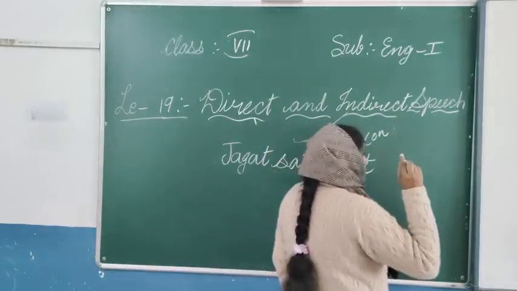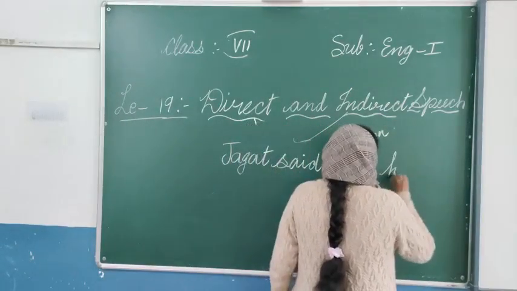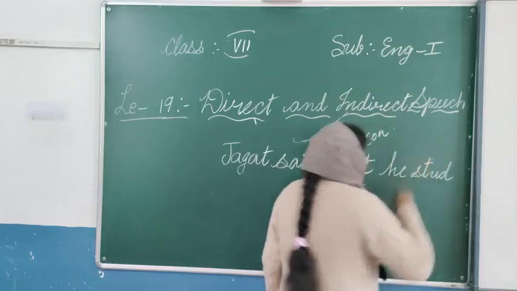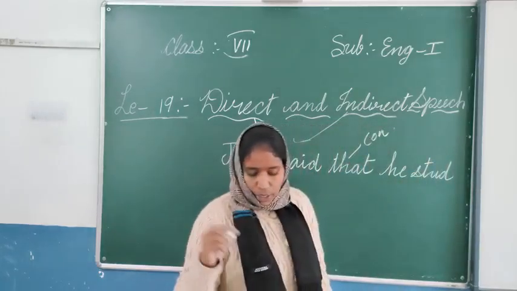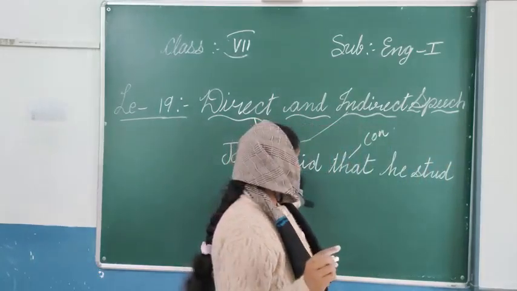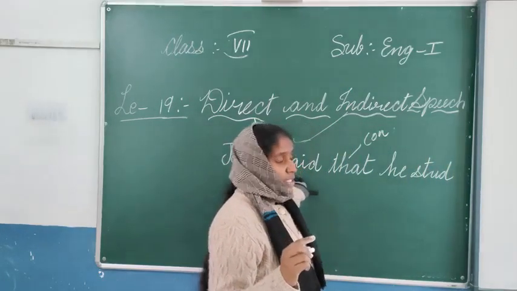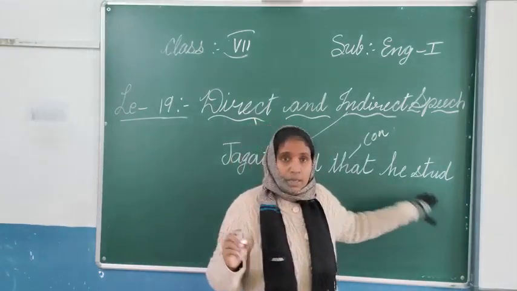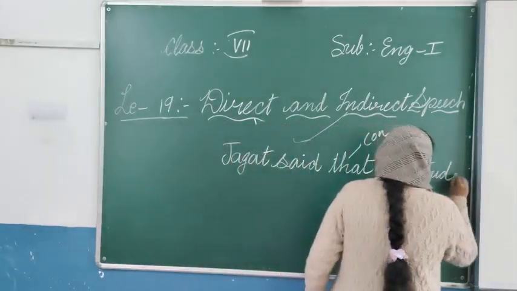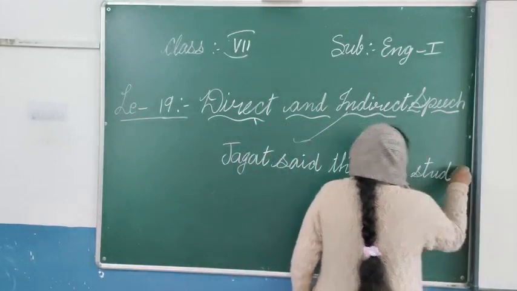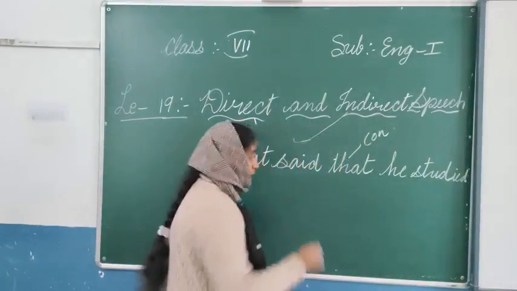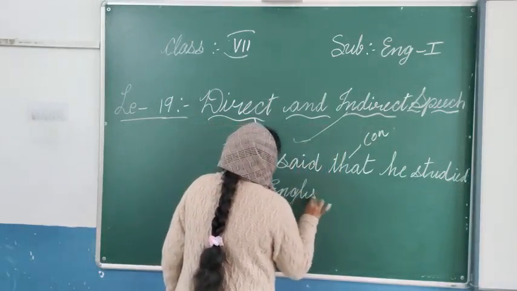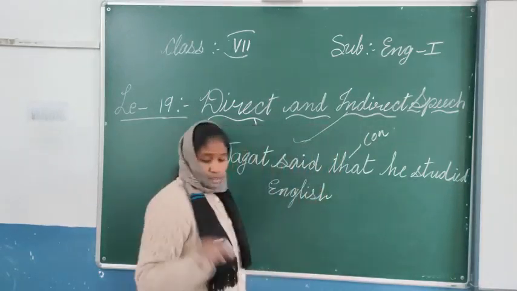The first person will turn into the third person, he. What about study? I will write studied. The reporting verb here is in the past tense, so in indirect speech we also have to change the verb into the past tense. So: studied English in school.